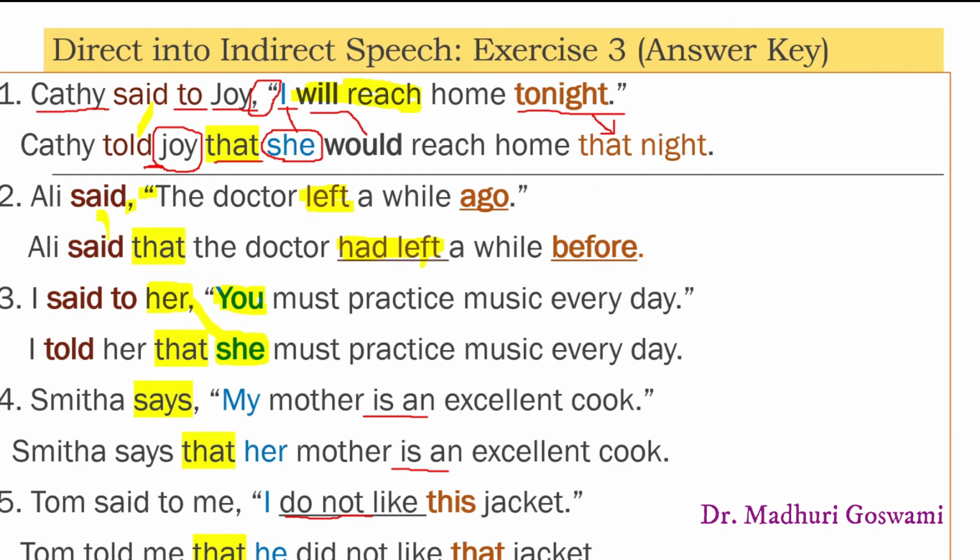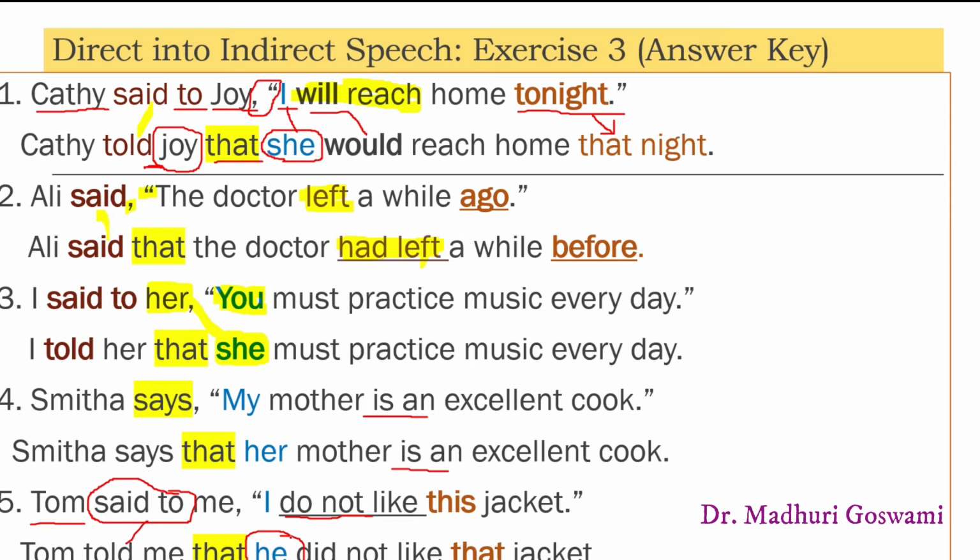There is a change in the reporting verb: said to becomes told, then the conjunction word that, and the change in pronoun. Here, the pronoun I, that is the first person singular, is changed to third person singular. Why? Because it will be changed according to the subject of the reporting clause, and that is Tom here. So Tom is the third person singular male. So we have used he in place of I.